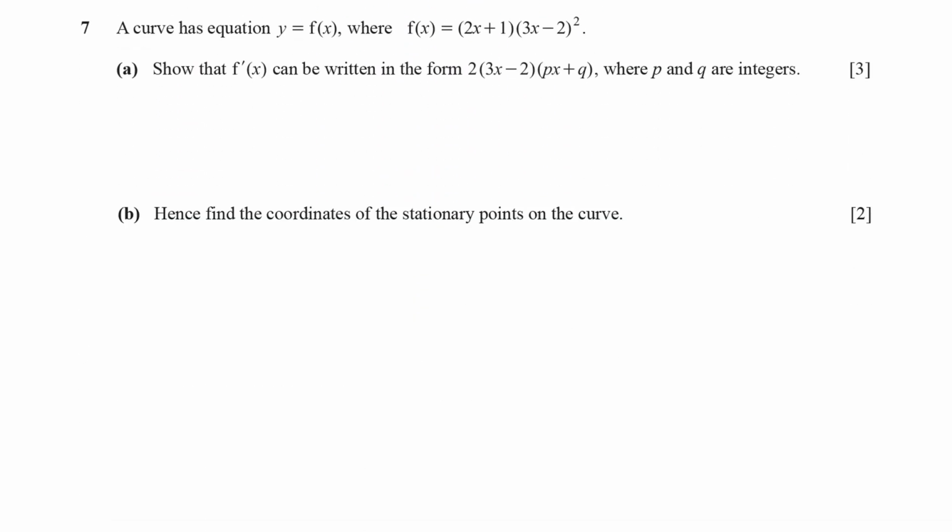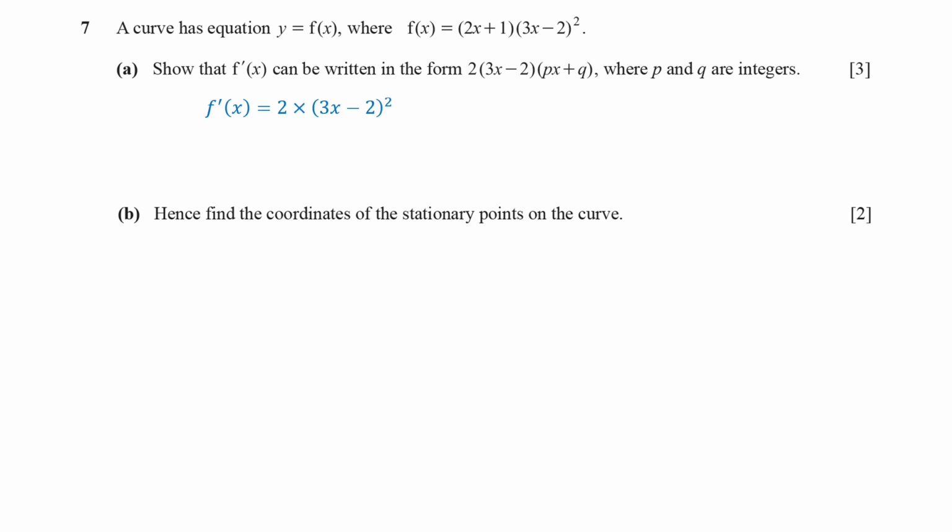In part A, we are given a function defined as the product of two expressions. The first expression is 2x plus 1, and the second expression is (3x minus 2) squared. We need to write the derivative of this function in the given form. We apply the product rule.